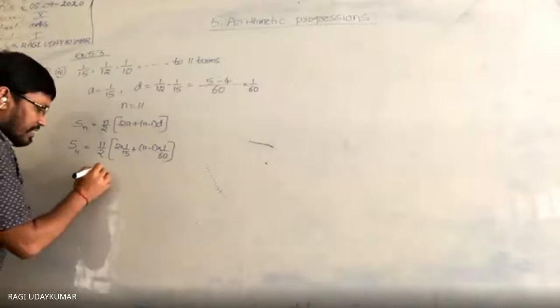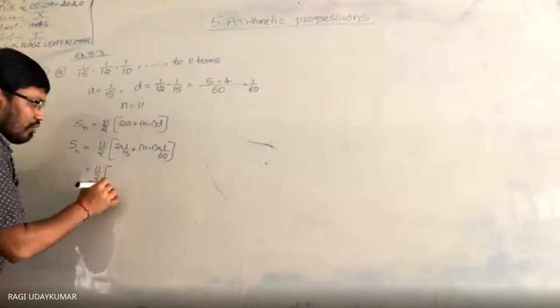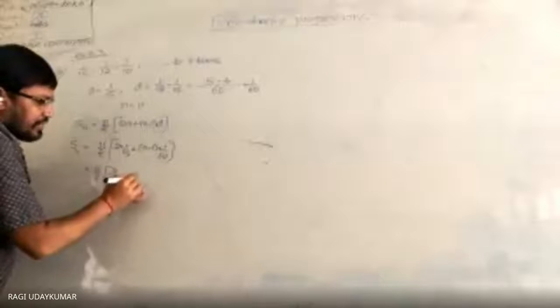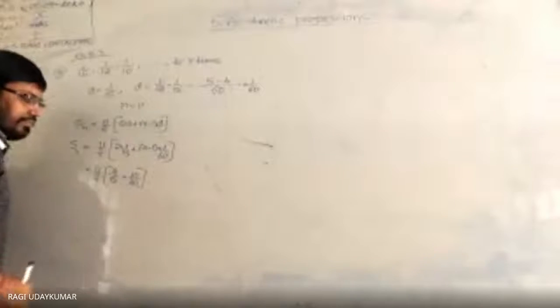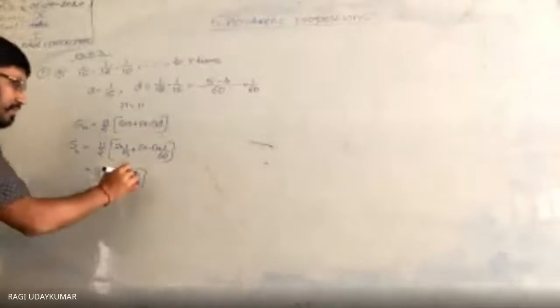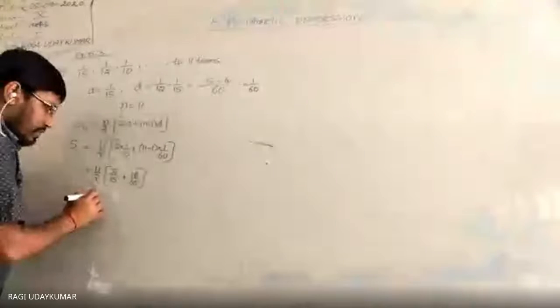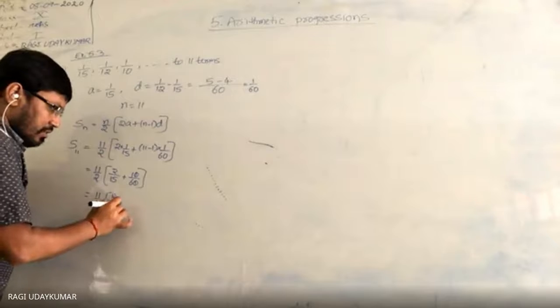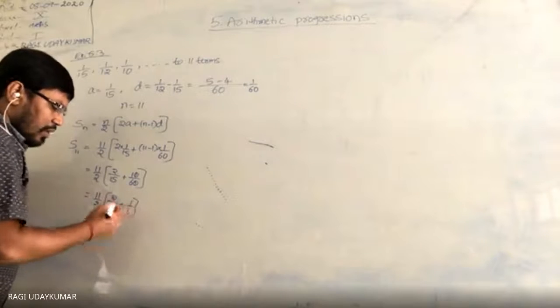Just simplify this. 11 by 2 of 2 by 15 plus 10 by 60. 10 by 60, you get 1 by 6. So 11 by 2 of 2 by 15 plus 1 by 6. This you have to simplify.